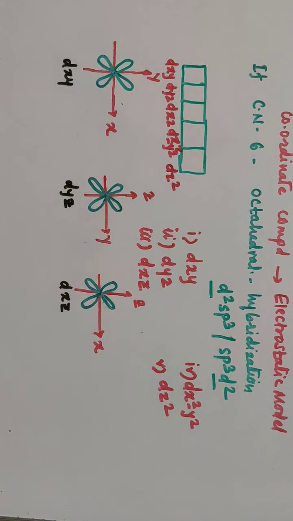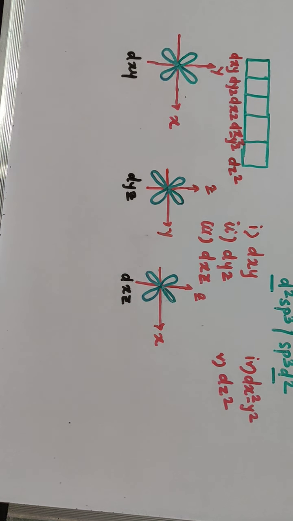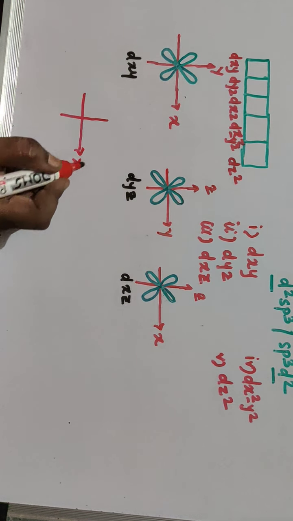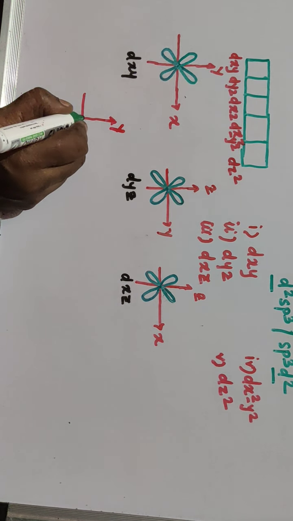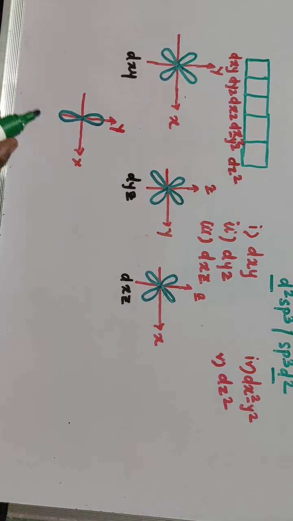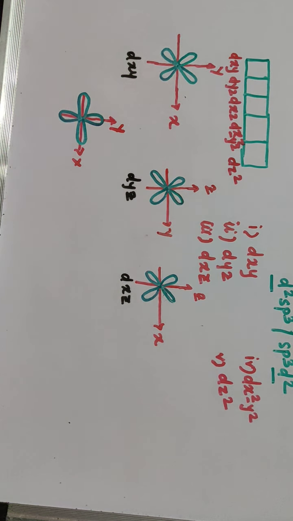But if you consider the another one, that is dx square minus y square orbital, I'll show below. Suppose this is your again x axis and this is your y axis. Then dx square minus y square, it is exactly on the axis. This is exactly on the axis. Dx square minus y square.